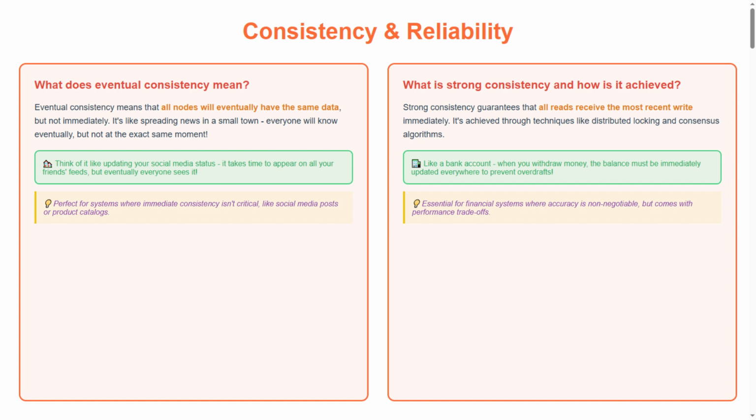Strong consistency guarantees that all reads receive the most recent write immediately. It's achieved through techniques like distributed locking and consensus algorithms. Like a bank account, when you withdraw money, the balance must be immediately updated everywhere to prevent overdrafts. Here's our tip. Essential for financial systems where accuracy is non-negotiable but comes with performance trade-offs.